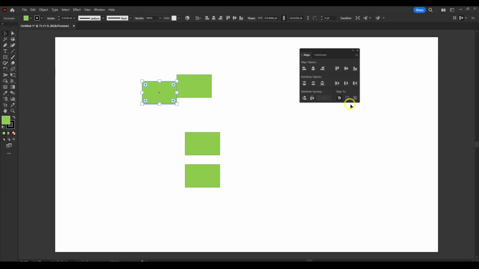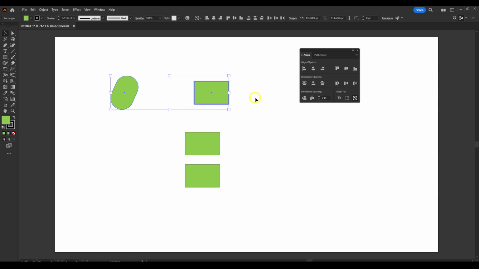Now maybe you want align to key object, and to enable this you can select and then just click on the key object. So click on the key object, and now this will align to the key object. So I click again here, horizontal align left, and this will align horizontal left. You can also just rotate this, and now as you can see, you can also click on horizontal align center or horizontal align right.